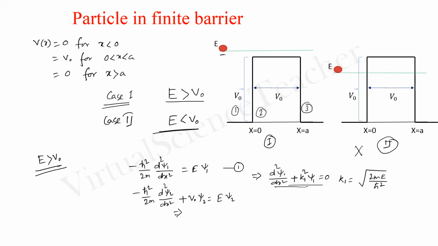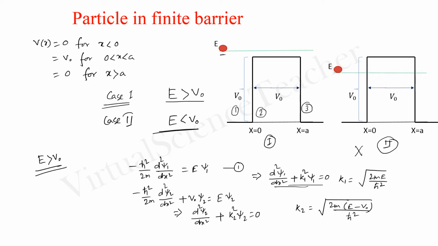This gives us d2 psi 2 by dx square plus k2 square psi 2 equals 0, where k2 is the square root of 2m into E minus V0 by h cut square.